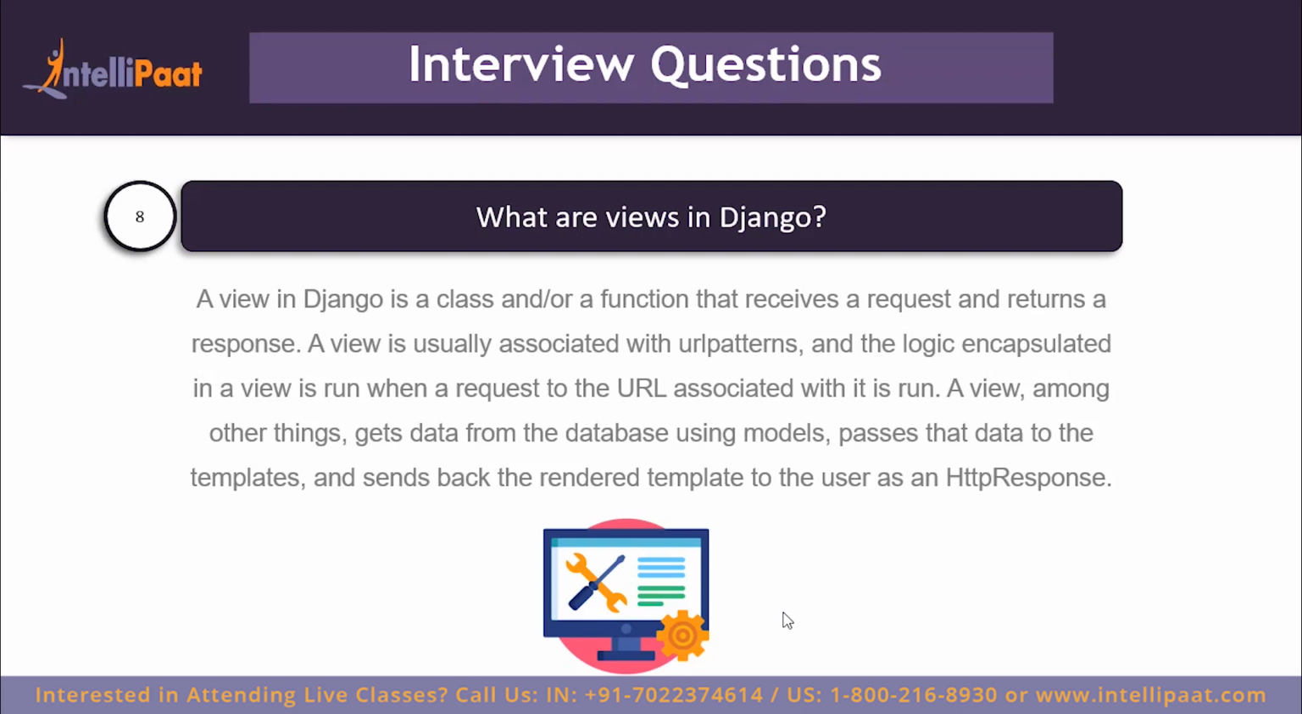So as we have seen, models are used to deal with the data, and views are used in Django as controllers. So views are used to get data from the model and display them in the template. A view is basically a class or a function that receives the request and then returns the response. A view is usually associated with a URL pattern which is matched by the Django application, and then the logic encapsulated in that view is run when the URL matches. A view, among other things, gets data from the models and passes the data to the templates for them to render, and then converts that to an HTTP response and sends it back to the user.